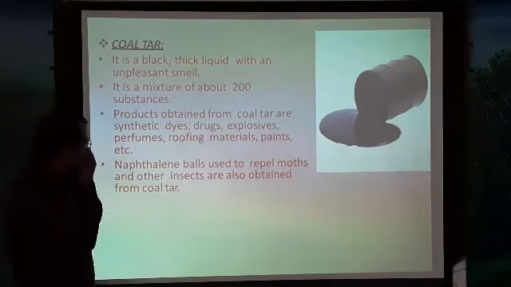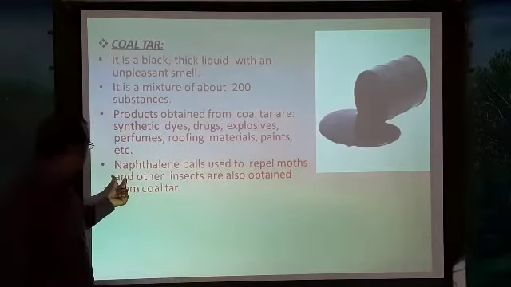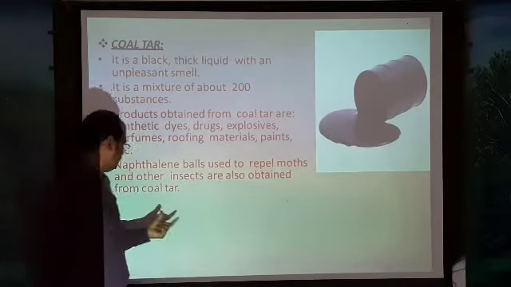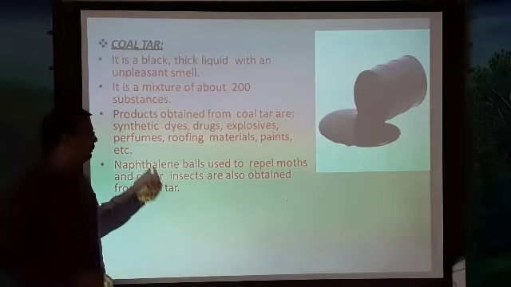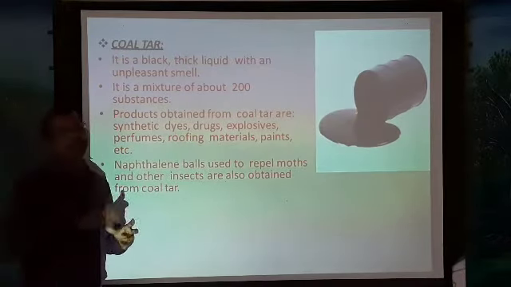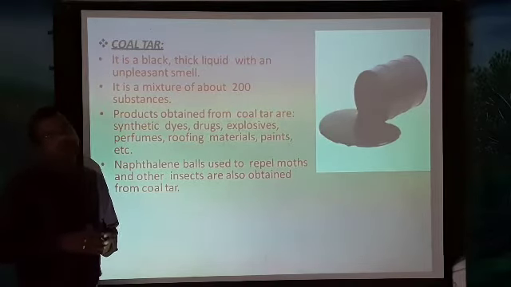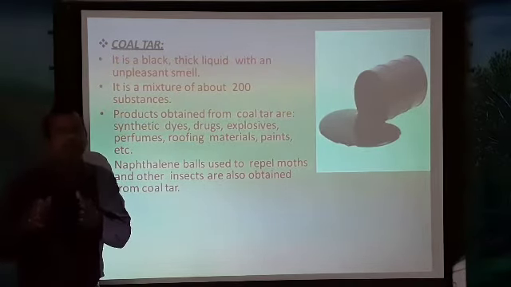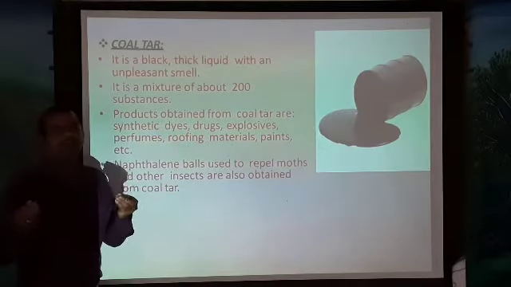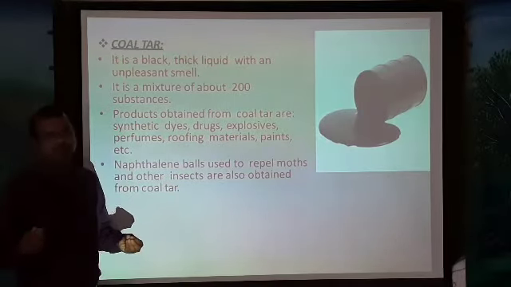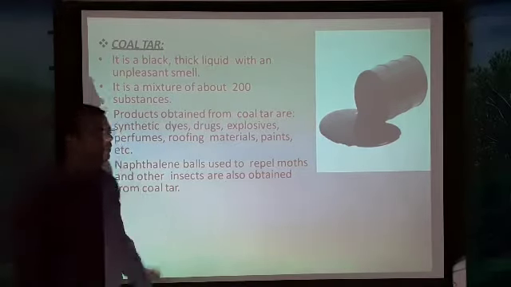Next, naphthalene balls, used to repel moths and other insects, are also obtained from coal tar. So coal tar is also used in preparing naphthalene balls. In Kannada, what we say is dambar guligi. If you keep those naphthalene balls at home, beside your class or something, you won't get any moths or worms there. Such moth balls are also prepared using coal tar.